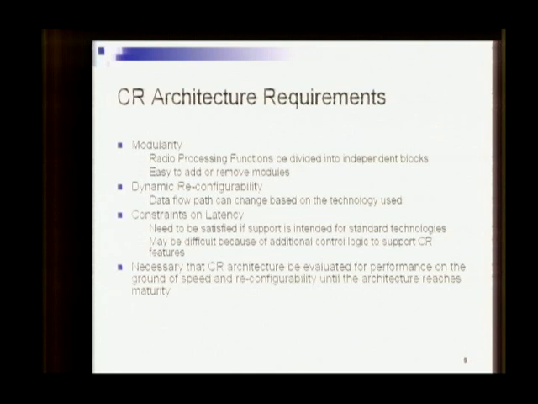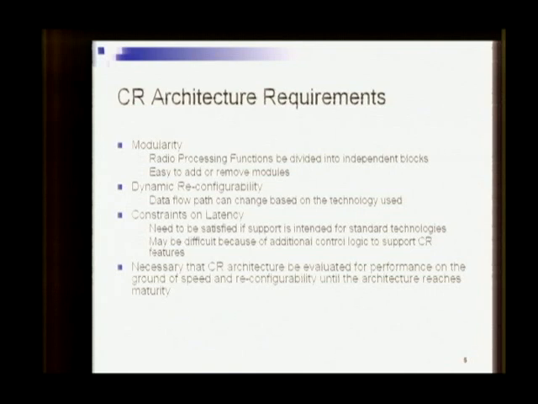The modularity also makes it easy to achieve reconfigurability. The reconfigurability means that the data flow path can change when you change the technology, when you change the standard which you are implementing. Dynamic reconfigurability is a more severe constraint. It implies that this change in data flow path should be on the go, that the system execution should not be disrupted when you are changing the flow path.